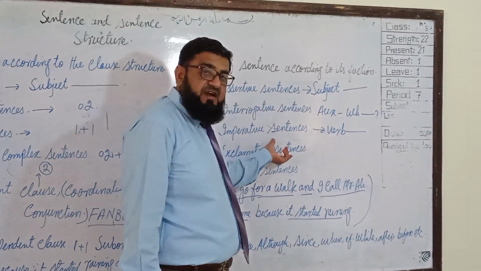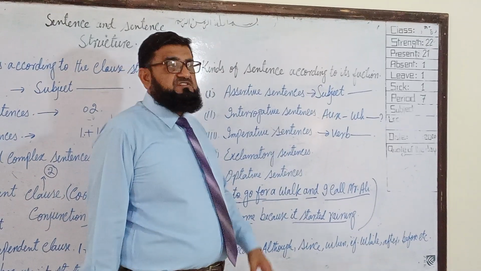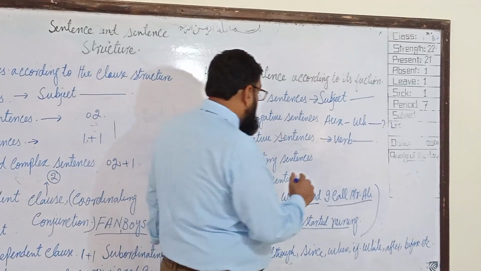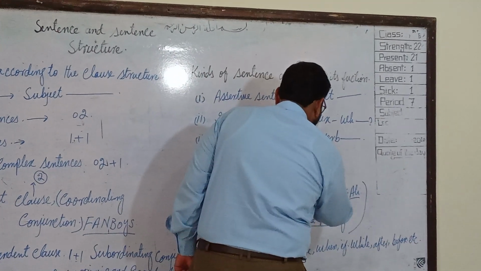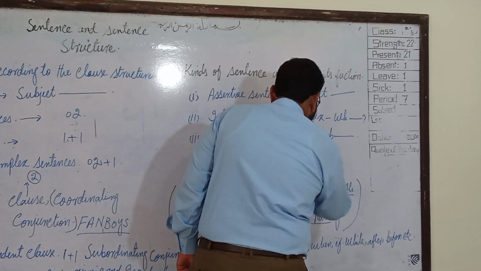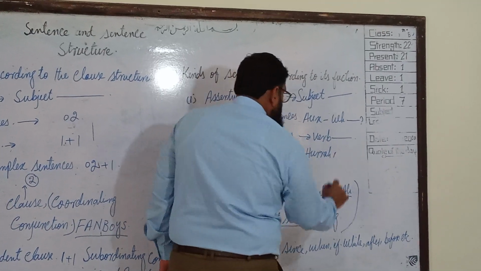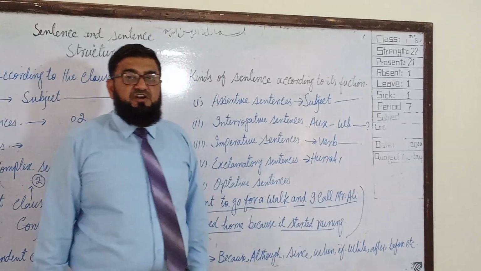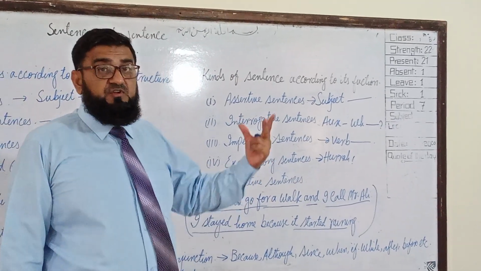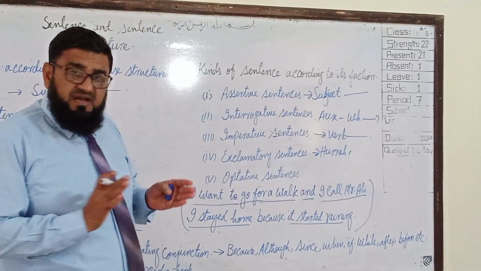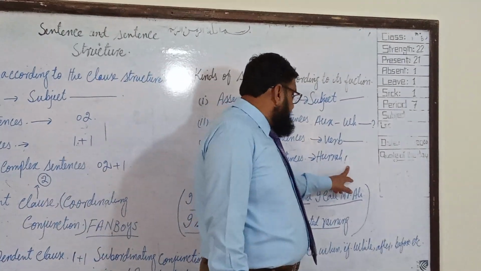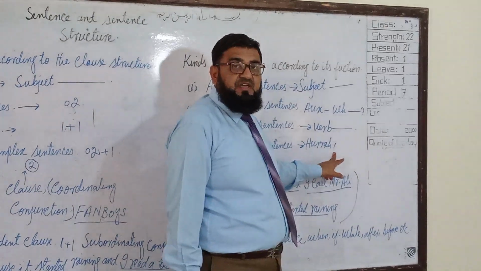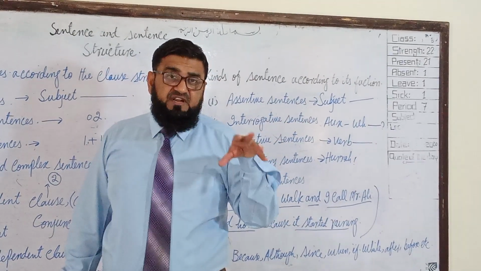So what are exclamatory sentences? Exclamatory sentences are those in which there is an exclamatory word. For example, we have the exclamatory word hurrah. A sign of exclamation will be there. Such kinds of sentence will start from what: What a beautiful sight it is. Sometimes there will be a sign of exclamation at the end of the sentence, and sometimes the sign of exclamation will be after the exclamatory word.